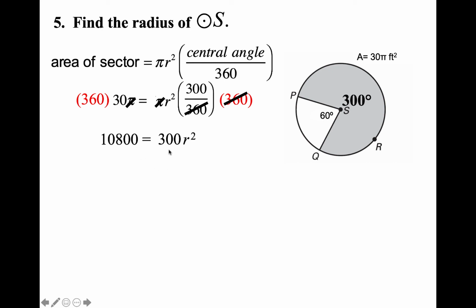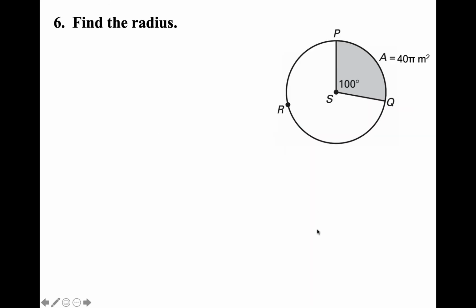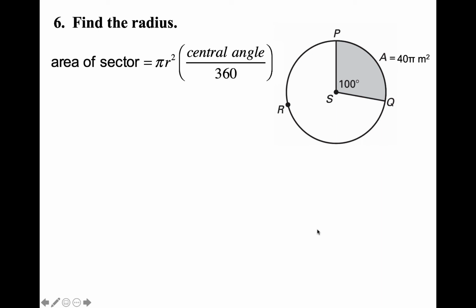So we would divide both sides by 300. You're going to get 36 equals r squared. To get r by itself, you're going to take the square root of both sides. So the square root of 36 is 6. So our radius is 6. If the area was feet squared, then the radius is just 6 feet. All right, go ahead, try this one.